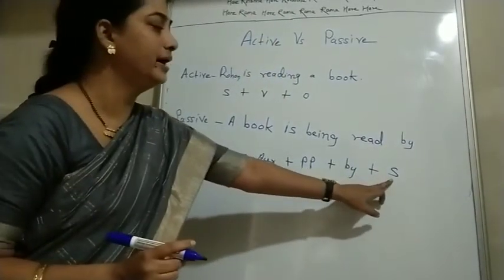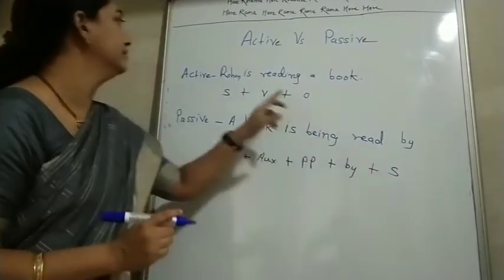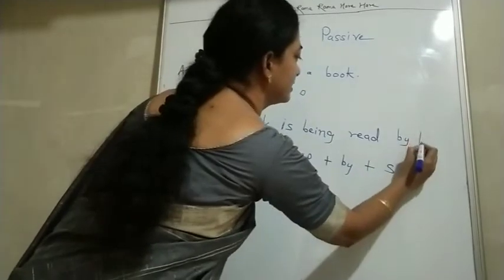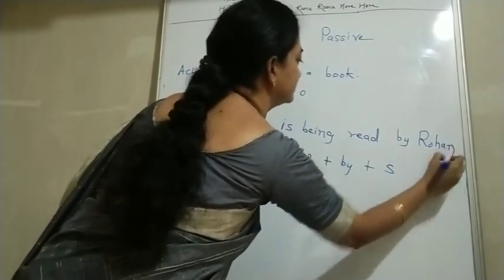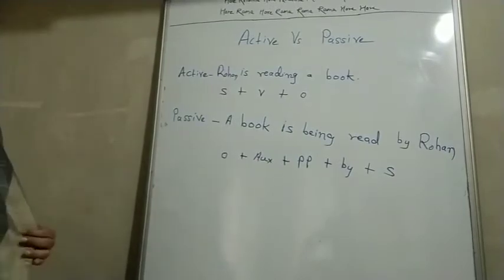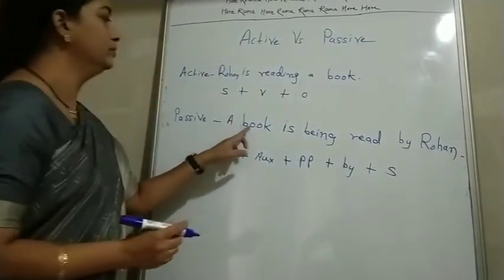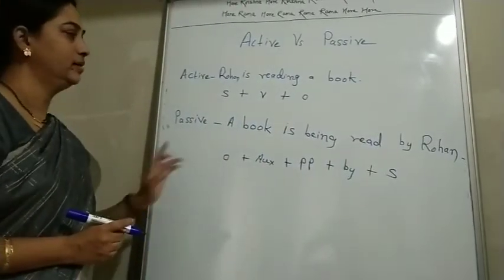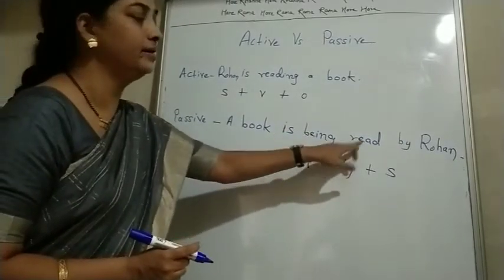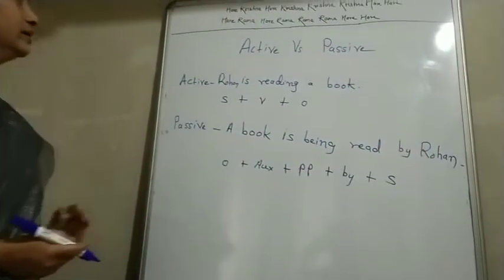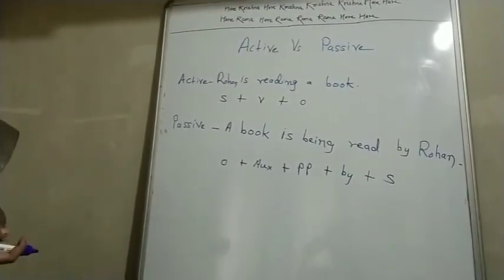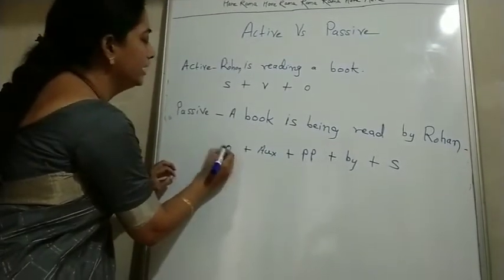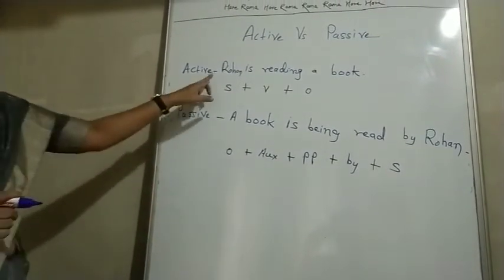And now we have to add the subject in this sentence, and here the subject is Rohan. So we have to add Rohan here. So the complete construction is like this. A book is being read by Rohan. A book is being read by Rohan. Okay, so it is the passive construction. Okay, now what we have to do next here, so it is the present continuous tense.